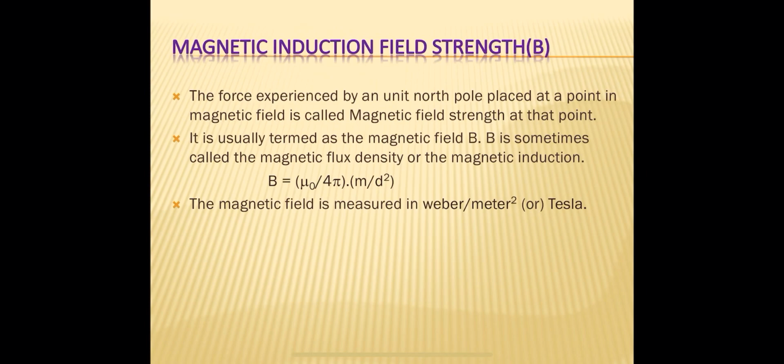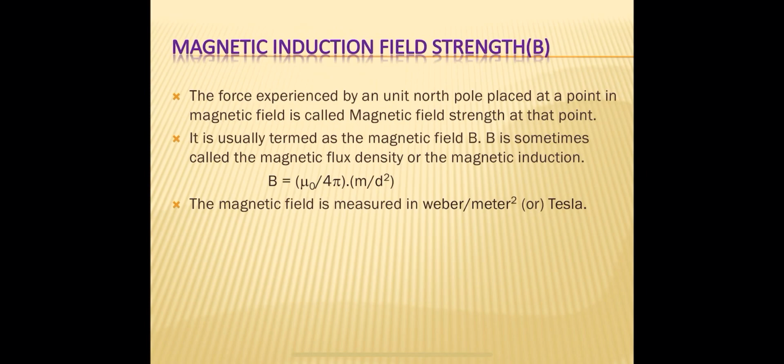One more thing: magnetic field intensity can also be called the magnetic flux density or the magnetic induction. All are indicated by B. They are the same physical quantity.